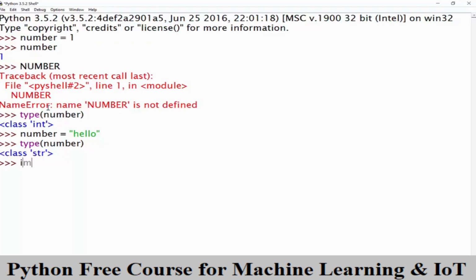But if they called it image or something, then that would make it a lot easier for me to know what went in that place in the code. So by making sure that your variables have good names, you're going to basically get the best of both worlds. You're going to be able to take advantage of Python's dynamically typed nature, and you're going to avoid the drawbacks of having confusing, ambiguous code.